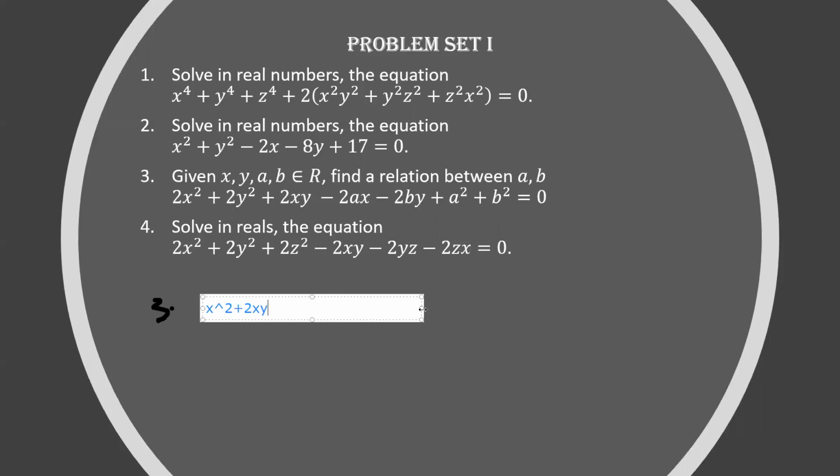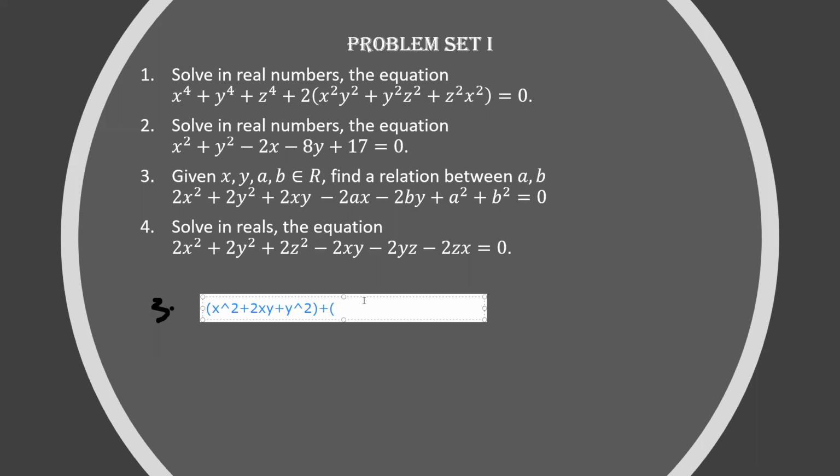I think Aniruddha has got the answer for the third problem. Yes, Aniruddha, your answer is correct. Sorry for that. Your answer was 100% correct: x square plus 2xy plus y square. I just want to know if you have done it this way or you did any other way. Which way did you do? Okay, nice, very nice.